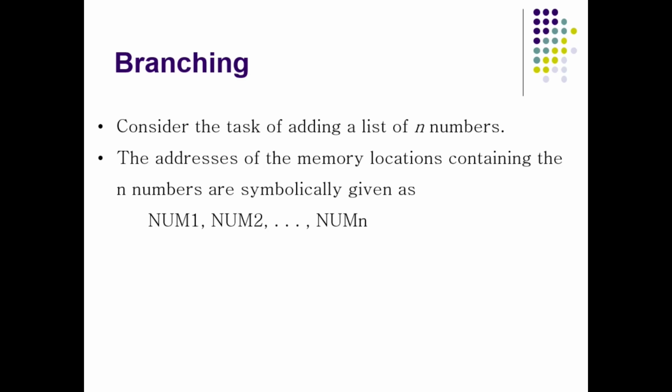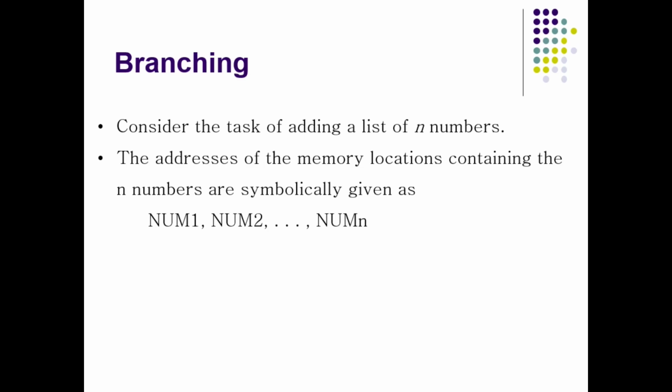One more example is a for loop, where some part of the program is repeatedly executed, not skipped. These are called branching, where every instruction is not executed one by one. Either we skip some instructions and go forward, or we go back and execute some instructions again and again, like loops. So this is called branching.